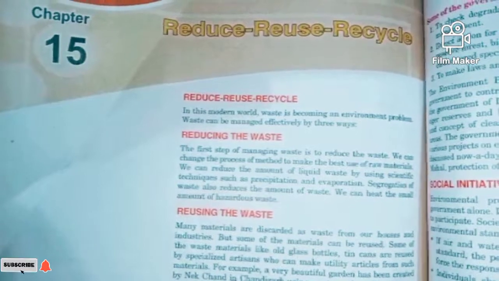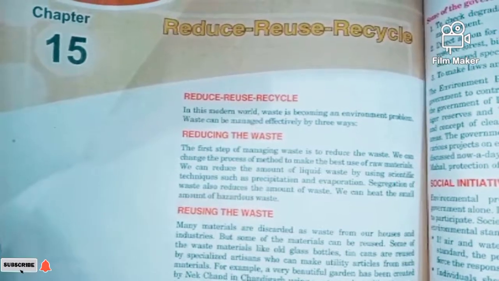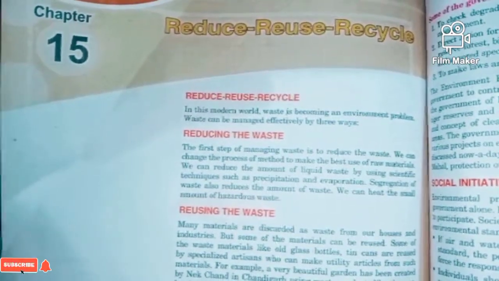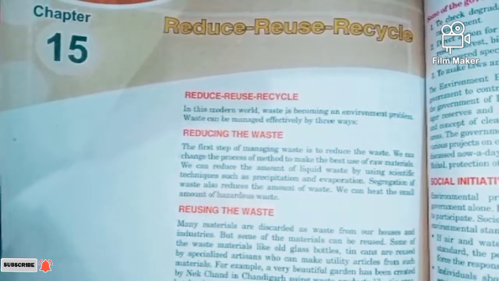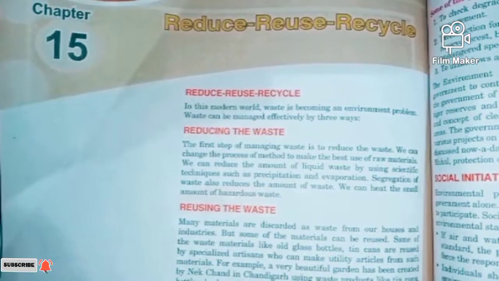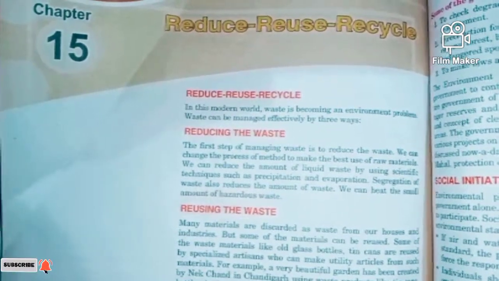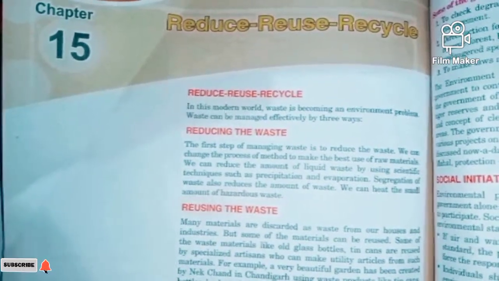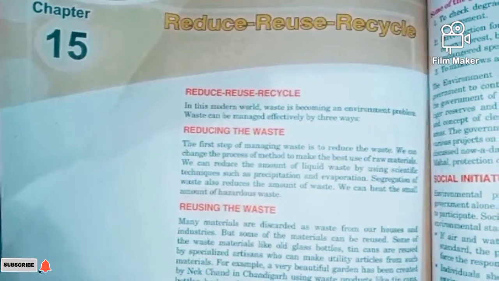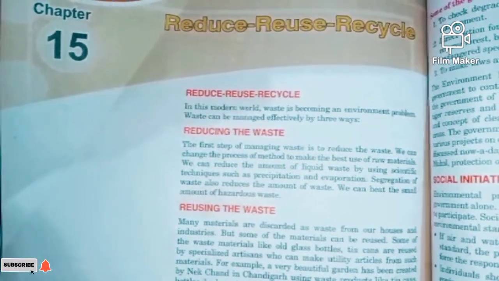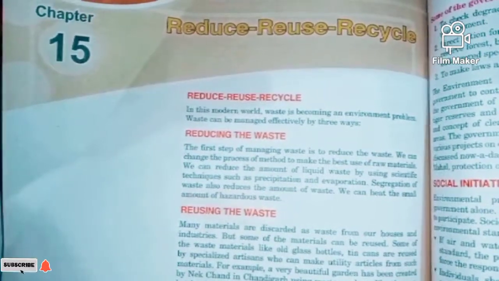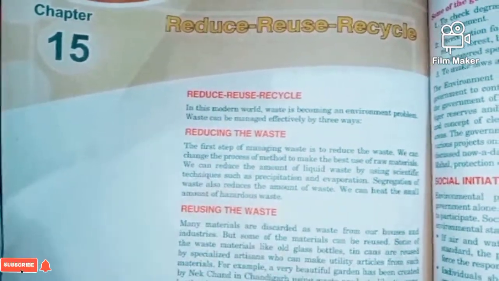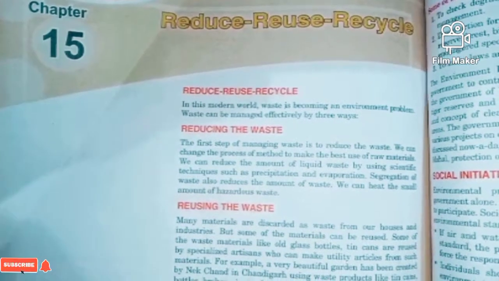One example from our day-to-day life is reducing the amount of liquid waste. Water is an essential part of our life, and if we reduce its use to a good quantity, definitely less waste will be generated.